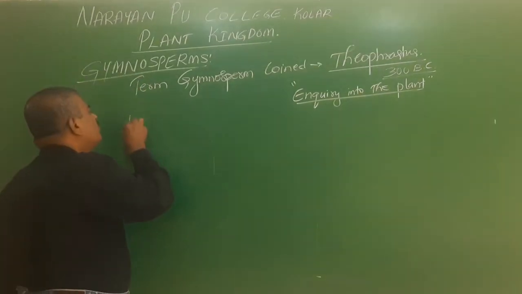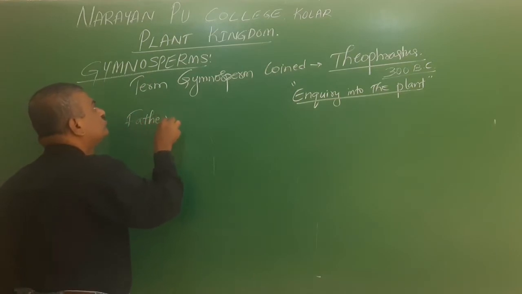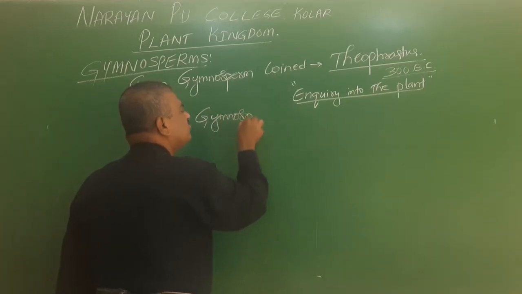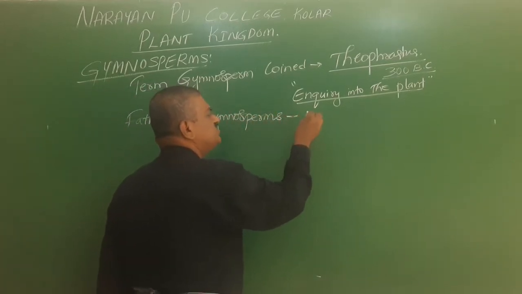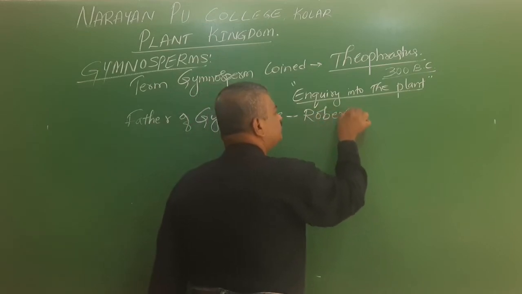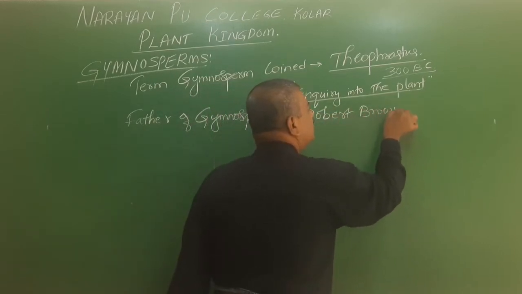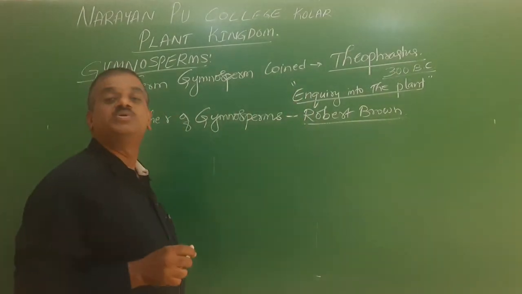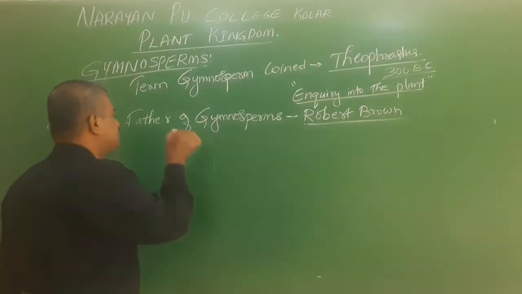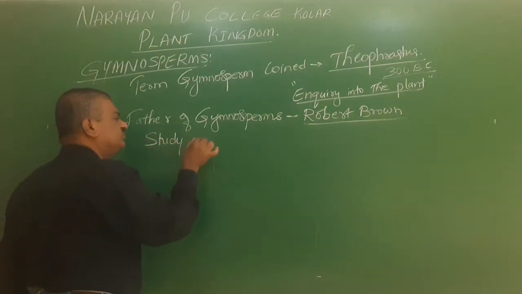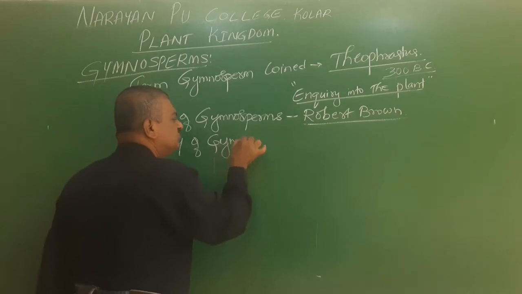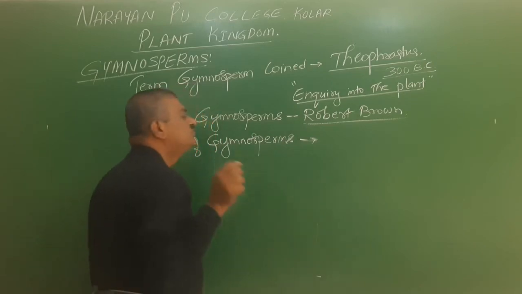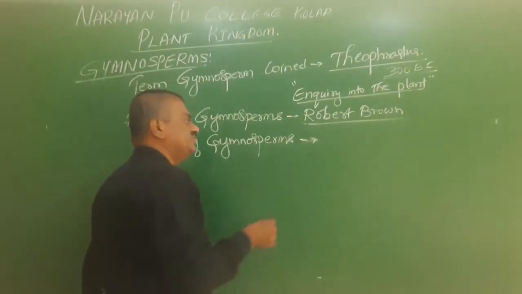Next, the father of gymnosperms is Robert Brown. Robert Brown is called the father of gymnosperms. The study of gymnosperms is called gymnospermology.